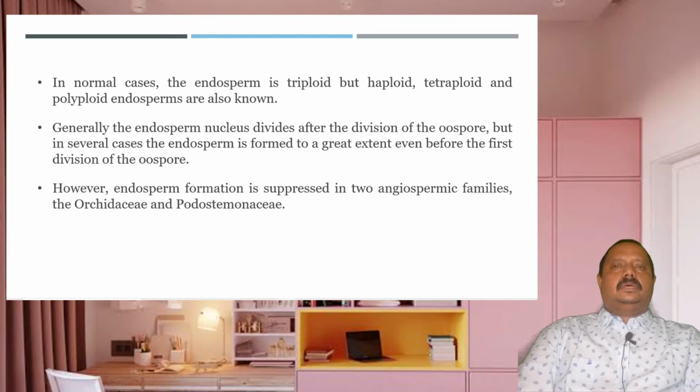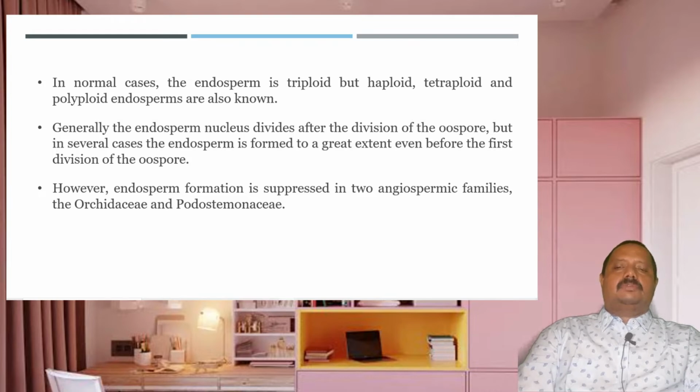Generally, the endosperm nucleus divides after the division of the oospore, that means the division of the zygote. But in several cases, the endosperm is formed to a great extent even before the first division of the oospore. So we can say there is no relationship between the division and development of these two independent cells.